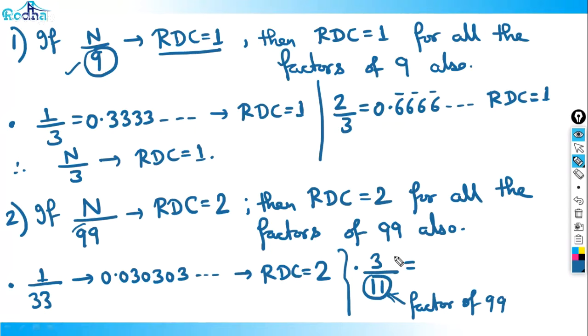Notice the value. The value will become 3 divided by 11. What will the value be? We know by percentage that 1 by 11 is 9.09 percent, so 3 by 11 is 27.27 percent, that is 0.2727. That's all, right? So what I'm telling is, if any number divided by 99 has RDC 2, then all the factors of 99 also will have RDC 2.